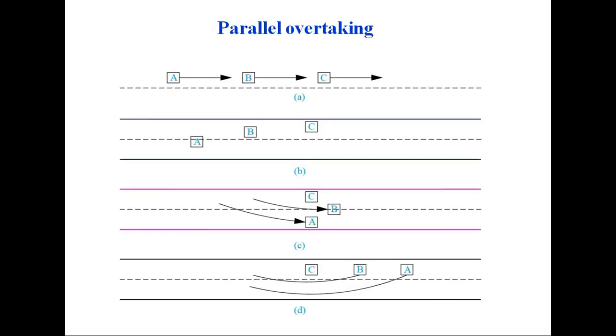The third type of overtaking is parallel overtaking. Here there are 3 vehicles A, B and C. C is the leader, B is following C and A is following B. Vehicle B is faster than C and A is faster than B. So B will overtake C, and in the same run A will overtake B and C both. Their positions get reversed at the end of overtaking. C becomes the follower now and A is the leader.